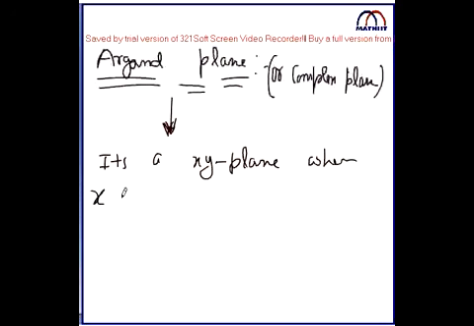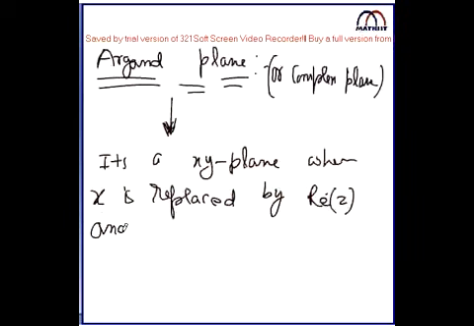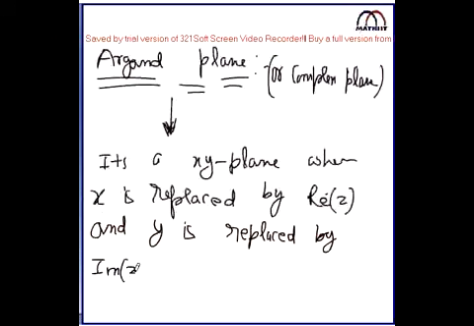It is the XY plane, when X is replaced by the real part of Z and Y is replaced by the imaginary part of Z. Understand all of you?